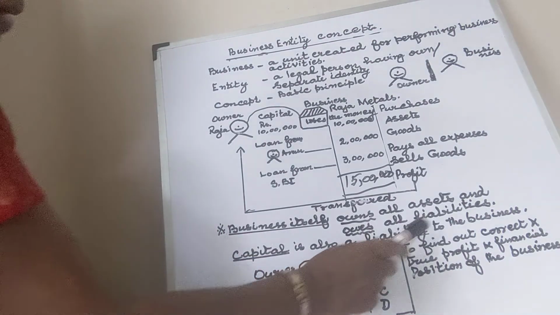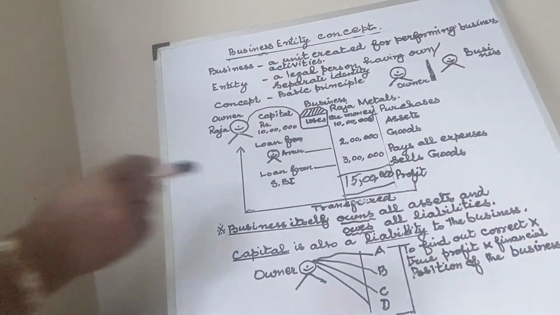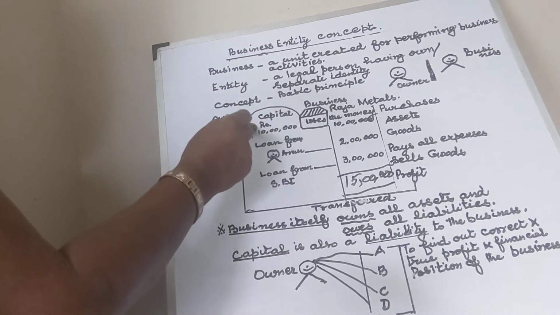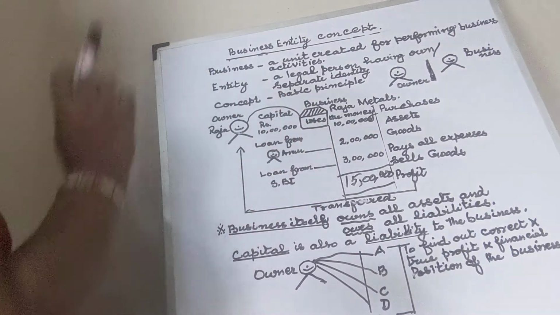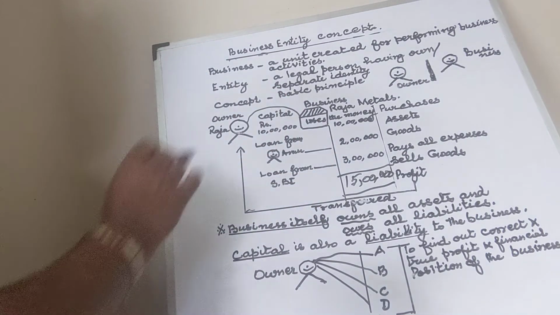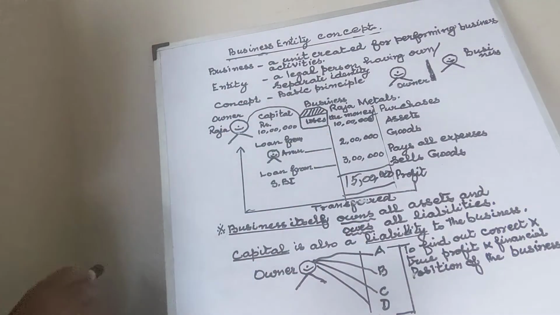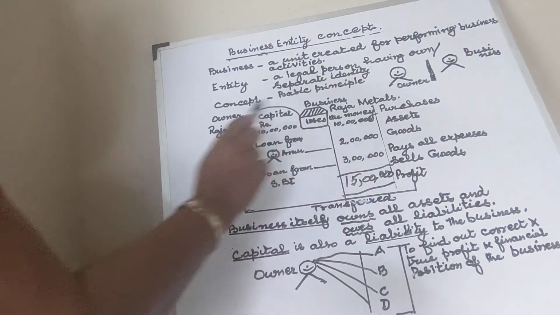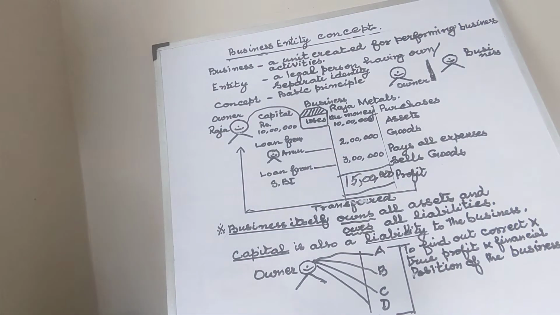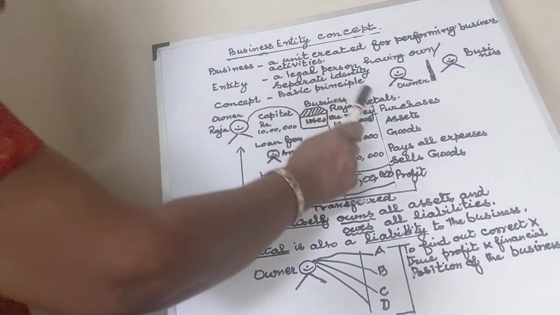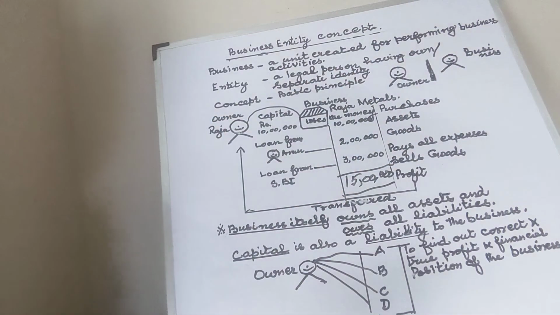Capital is also a liability to the business, but capital is not returned to the owner unless the business is getting closed. So this capital will get rotated, but it is a liability for the business. In case it is closed, the business has to return the capital to the owner. Hope you understand. So now we will come back to this question: why do we have to treat the business as a separate person and the owner as a separate person? After all, why this concept? Let us understand that.